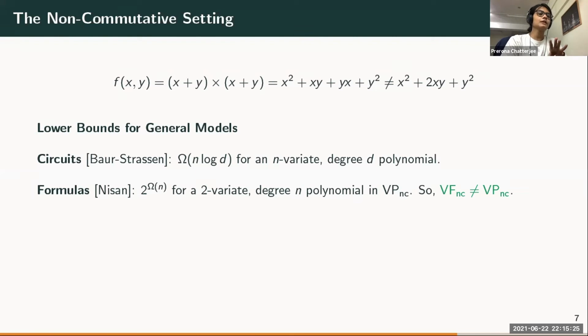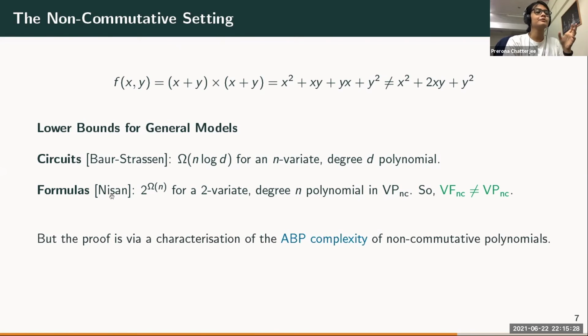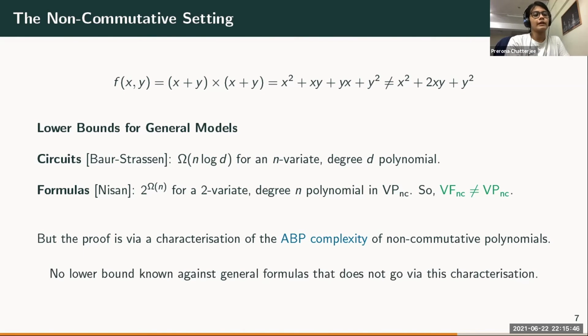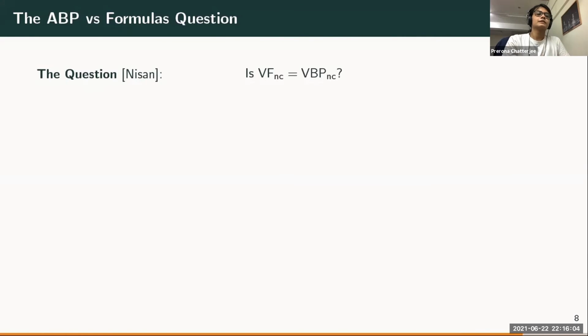The catch is that the lower bound proof of Nisan actually goes via ABPs. So it's actually a lower bound against ABPs itself. What he showed was a complete characterization of the ABP complexity of non-commutative polynomials. And in fact, I don't know of any lower bound against non-commutative formulas that does not use this characterization. So basically, any lower bound that is known for general formulas is also a lower bound against ABPs itself. So because of that, the natural question is: are VF and VBP equal or different in the non-commutative setting?